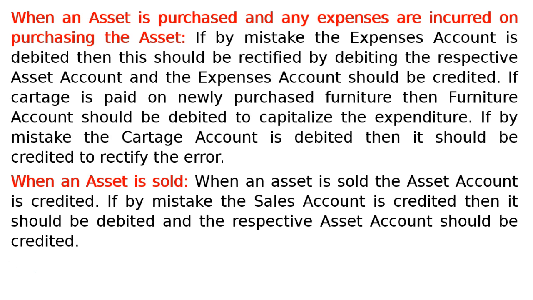When an asset is sold. When an asset is sold, the asset account is credited. If by mistake the sales account is credited, then it would be debited and the respective asset account should be credited.